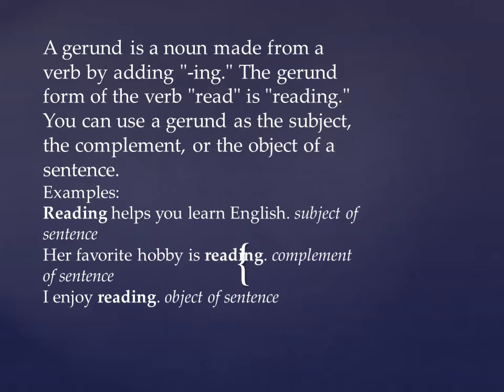So first, the requirement for a gerund is that it should have all the qualities of a noun, right? If I take swimming as the gerund, the sentence goes like this: swimming is my passion. Now here swimming is acting like a subject, right?